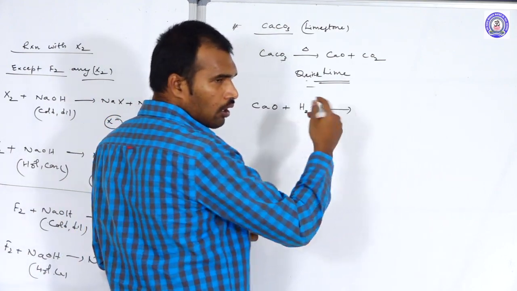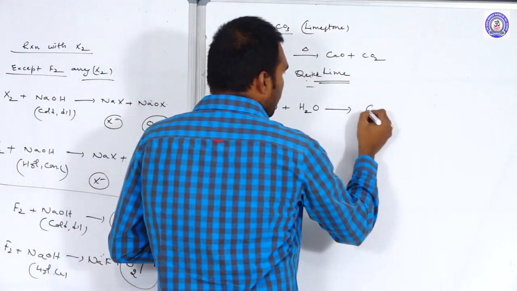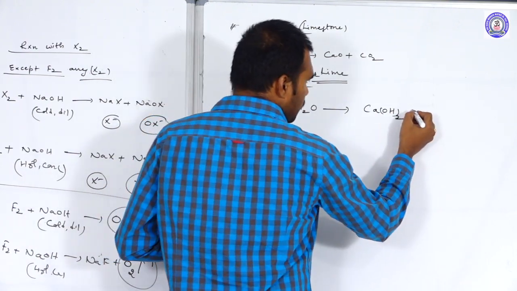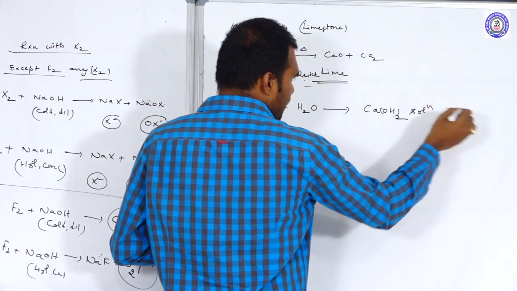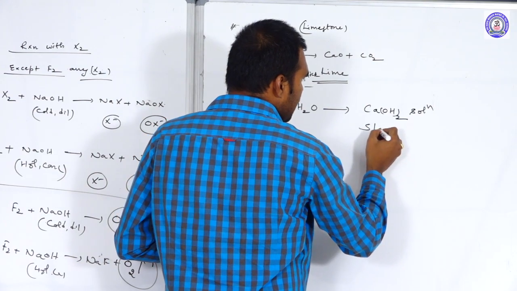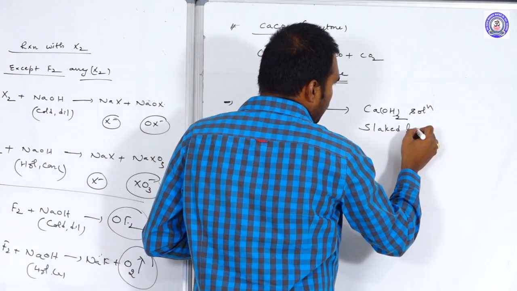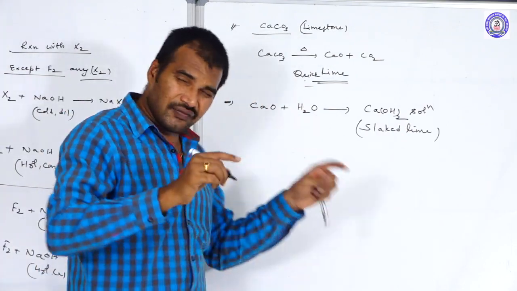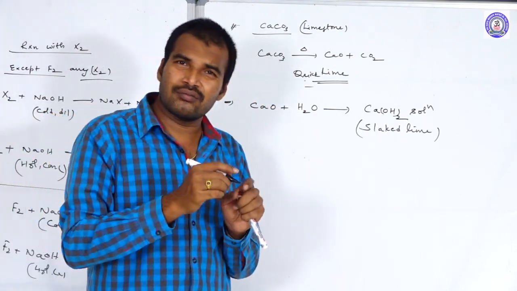So CaO on slaking gives Ca(OH)2 solution, which we call slaked lime.